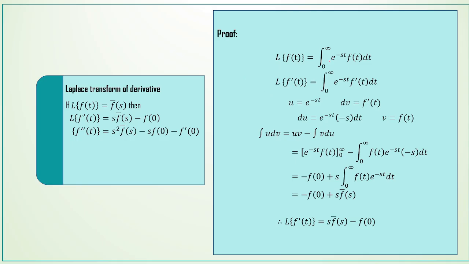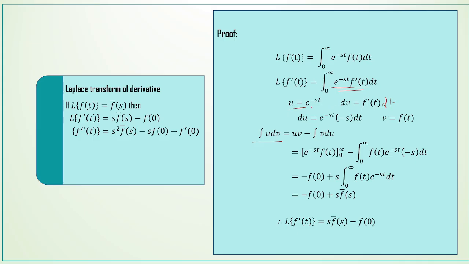L of f of t is equal to the integral 0 to infinity e power minus st f of t dt, by the definition. To find the Laplace transform of the function f dash of t, we replace f of t by f dash of t, which is equal to the integral 0 to infinity e power minus st f dash of t dt. This is the product of two functions, so we use integration by parts: integral u dv is equal to uv minus integral v du. Let us take u is equal to e power minus st, and the remaining part dv is equal to f dash of t dt.